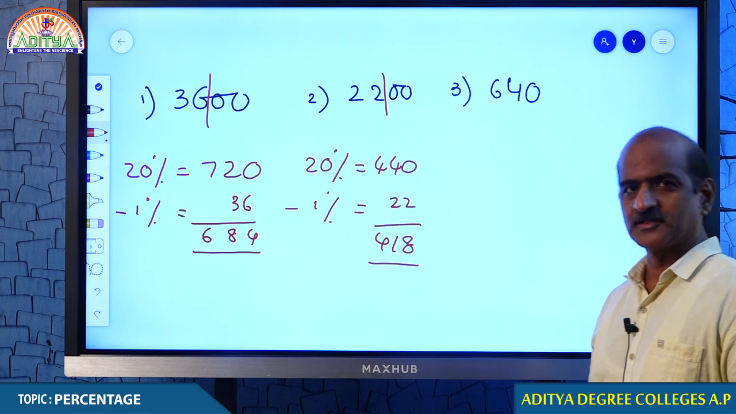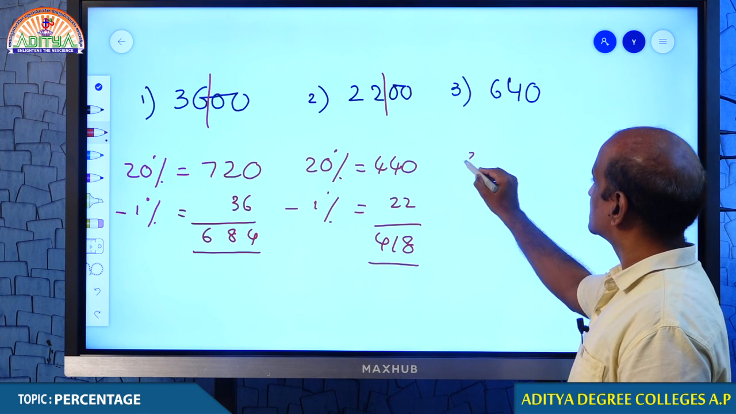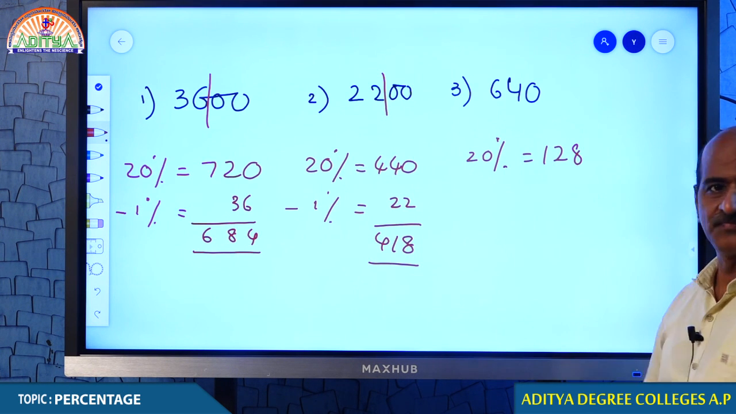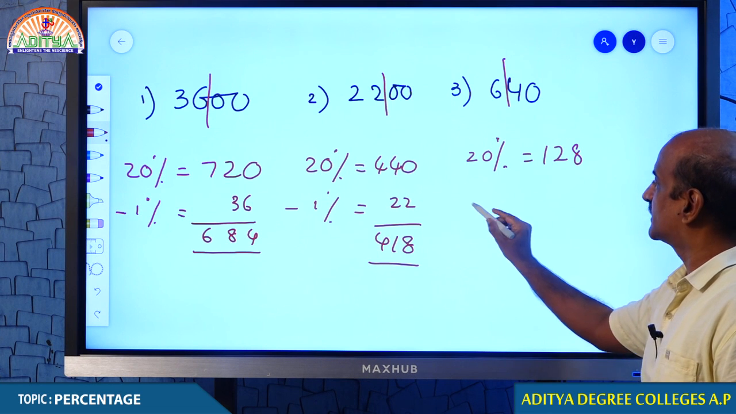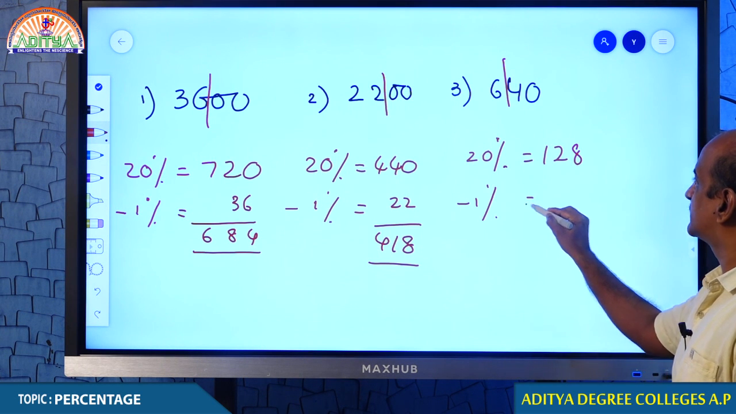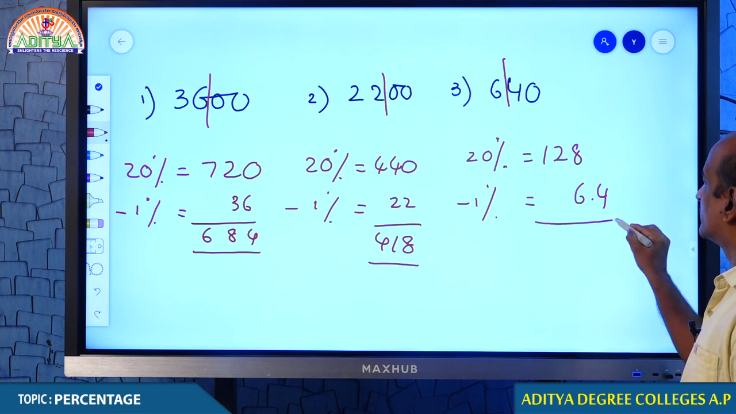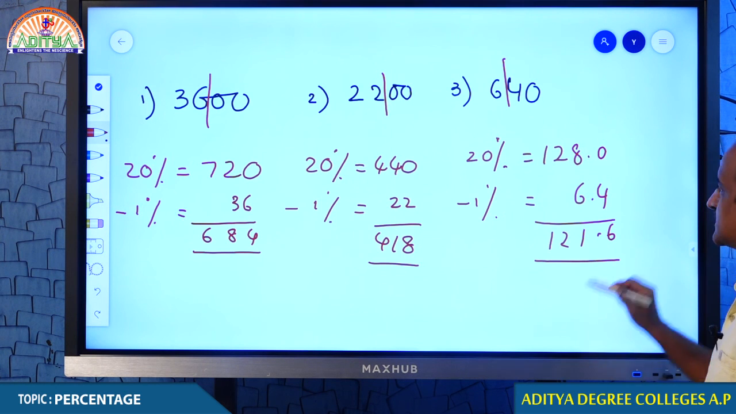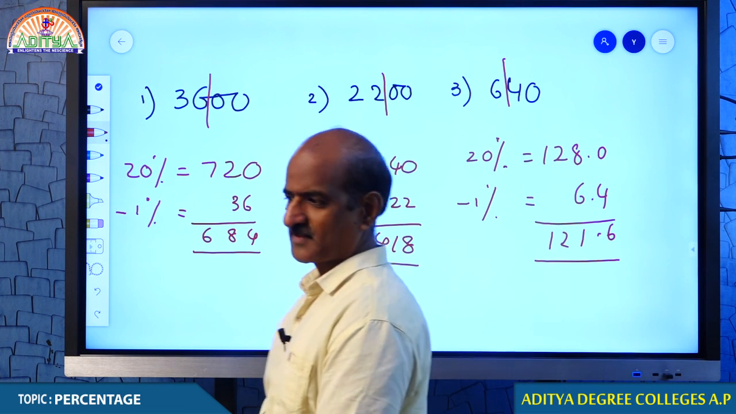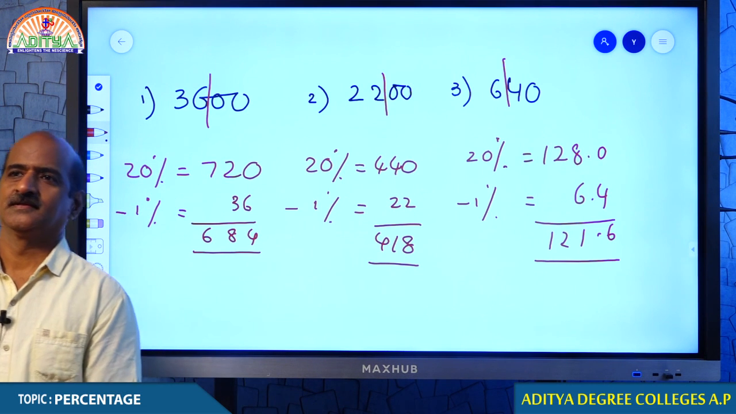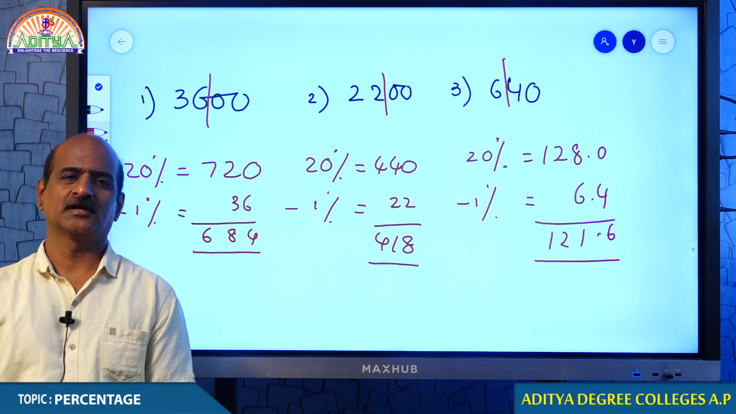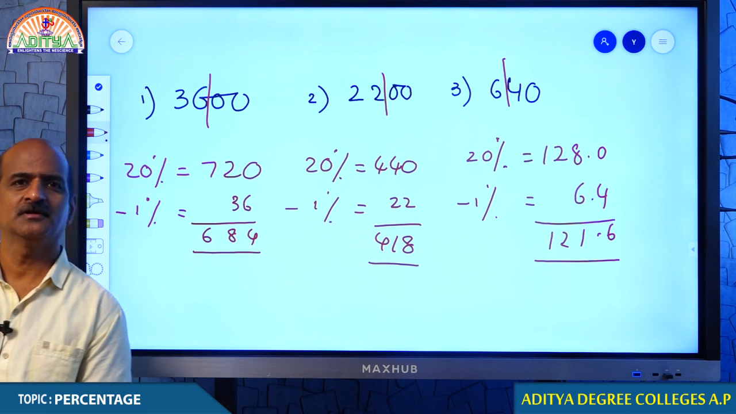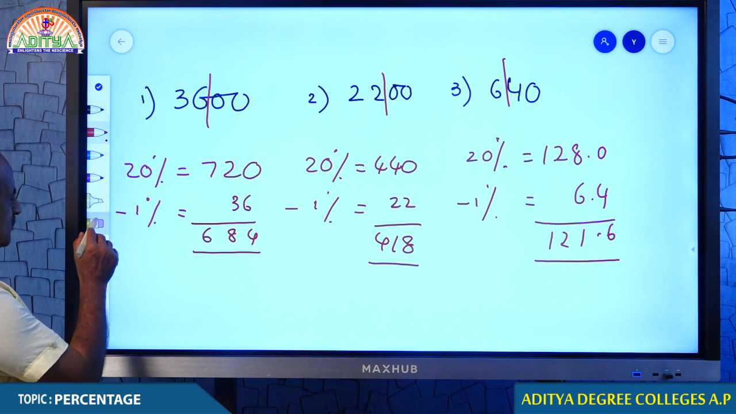Now, come on, students. What is 20% of 640? 20% is 128, right? From which you have to reduce 1%. How much is 1%? 6.4. Therefore, your answer must be 121.6. I hope you understand how we are doing these calculations. Are you comfortable, students? Should I move on to the next model? Come on, let us move on to the next model.